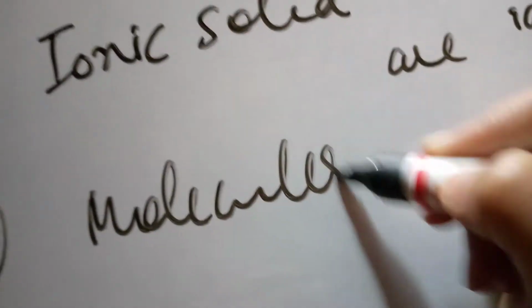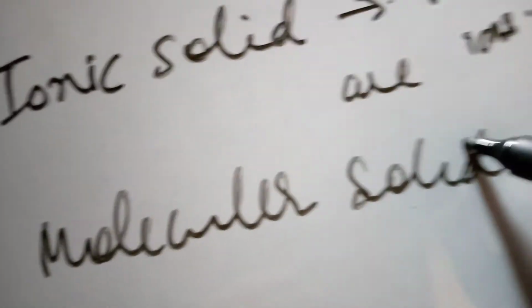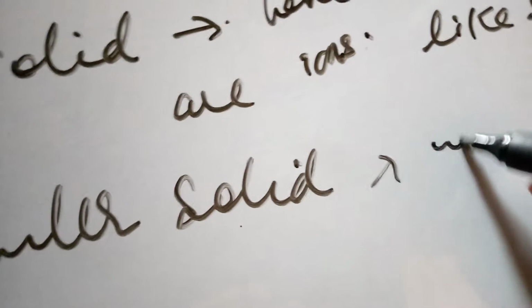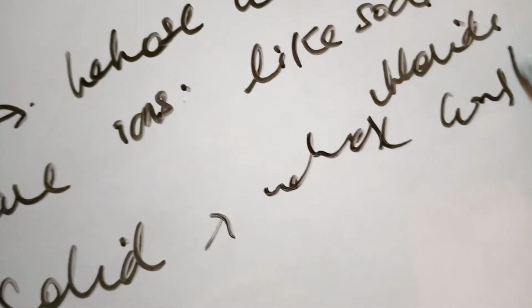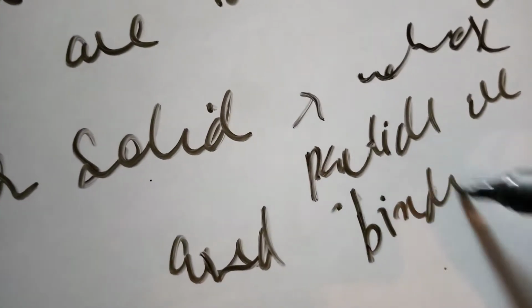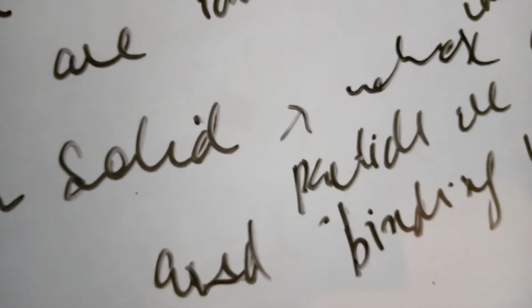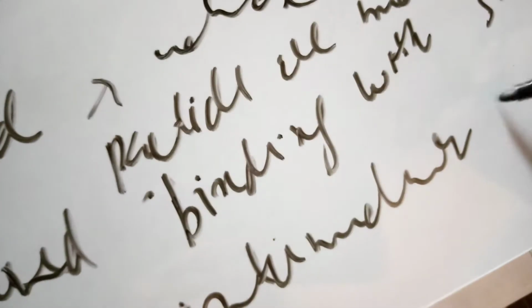Next one is molecular solid, whose constituent particles are molecules binding together with strong intermolecular forces.